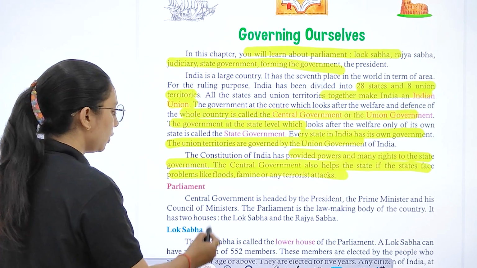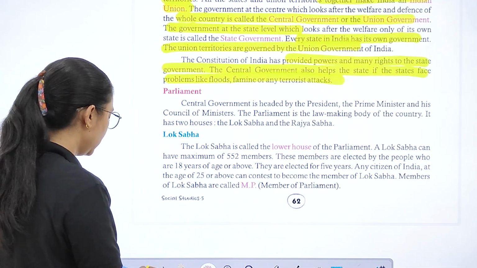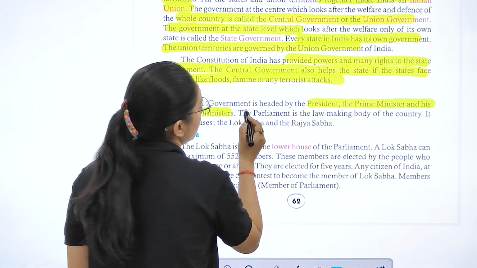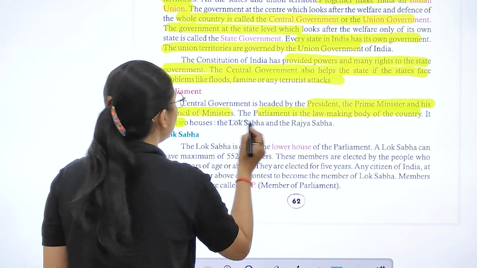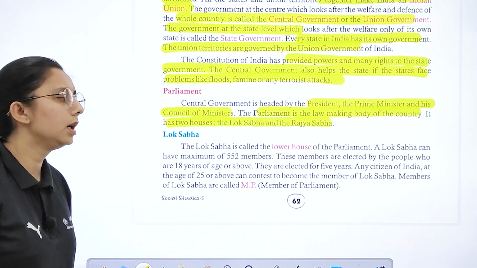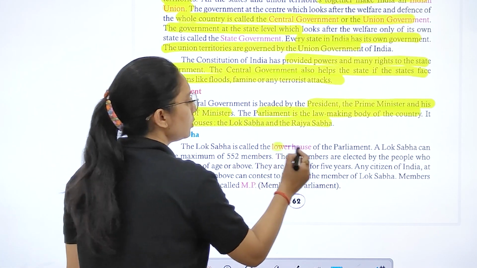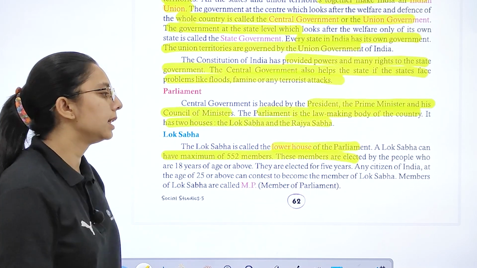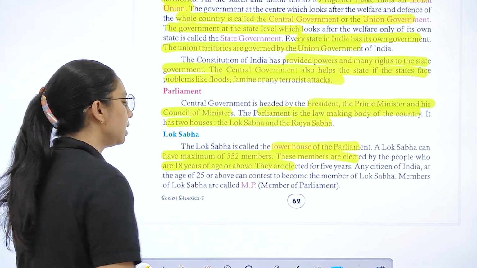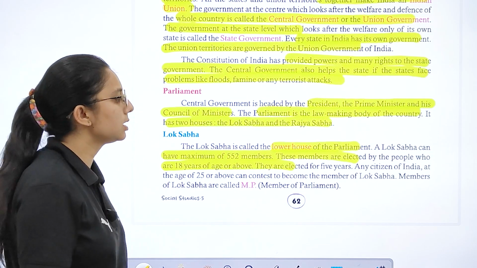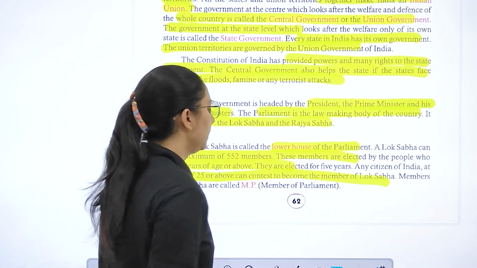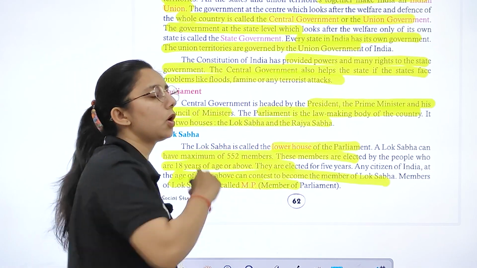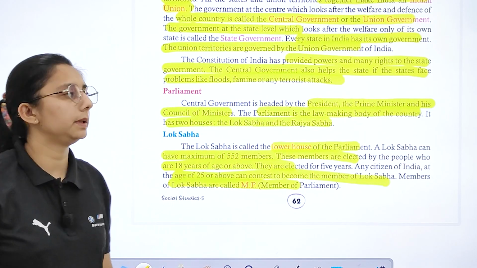Now if we talk about Parliament, the central government is headed by the Prime Minister, the President and his council of ministers. It is the law-making body of the country. It has two houses, that is Lok Sabha and Rajya Sabha. Lok Sabha is the lower house of the Parliament, and it can have a maximum of 552 members, and they are elected by the people who are 18 years of age or above. Any citizen of India at the age of 25 or above can contest to become a member of Lok Sabha, which is called MP, that is Member of Parliament.